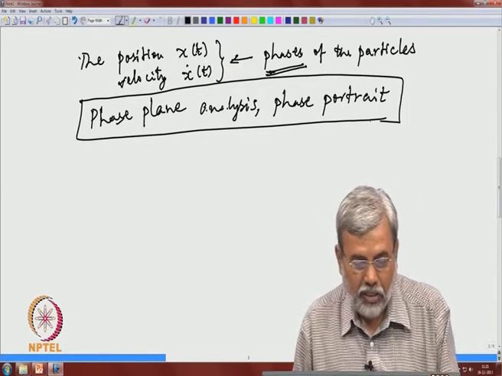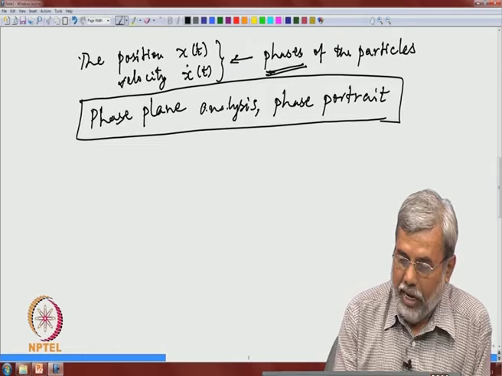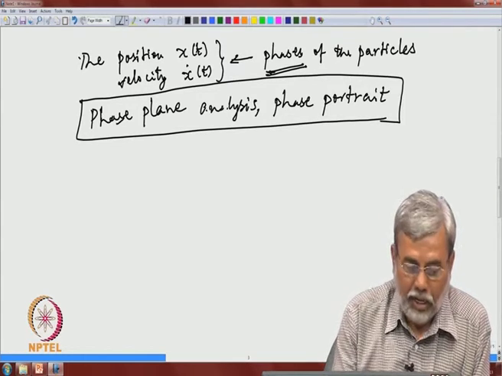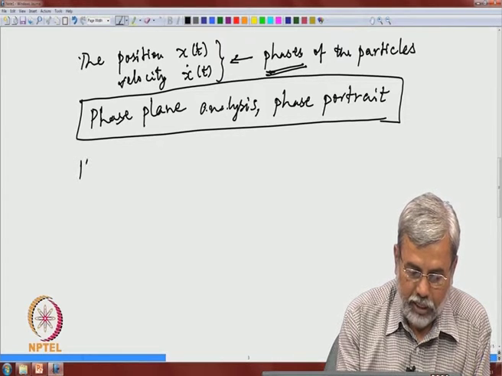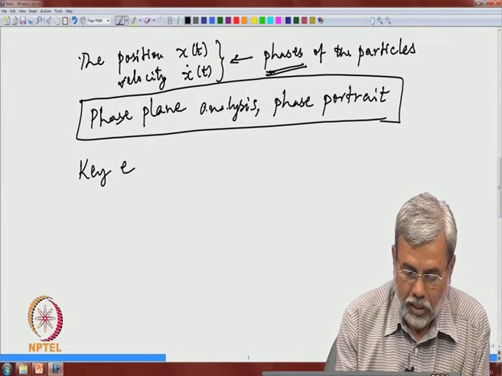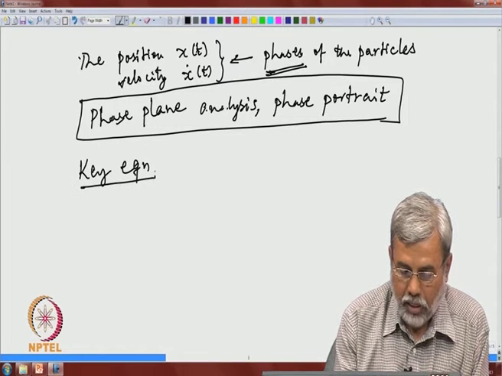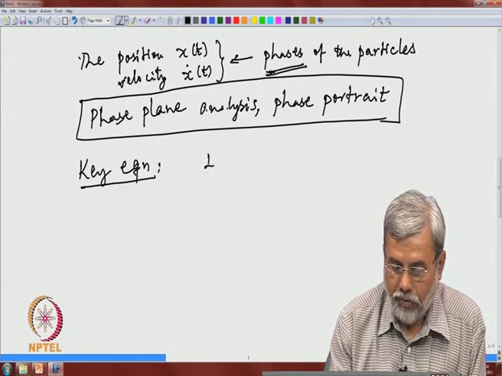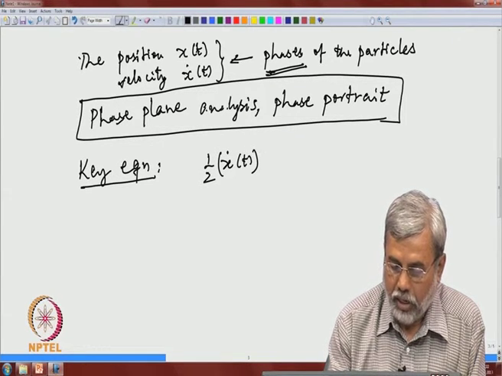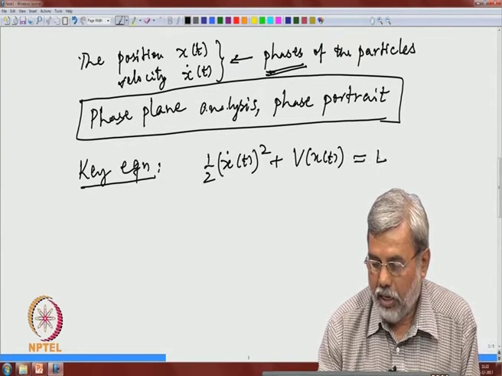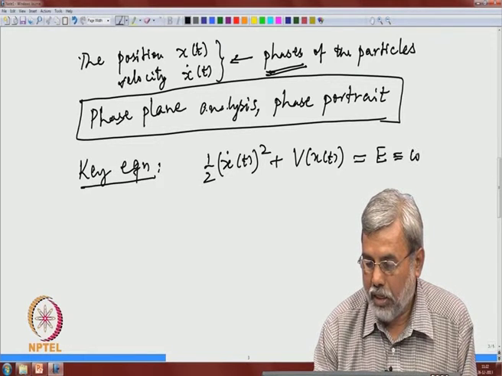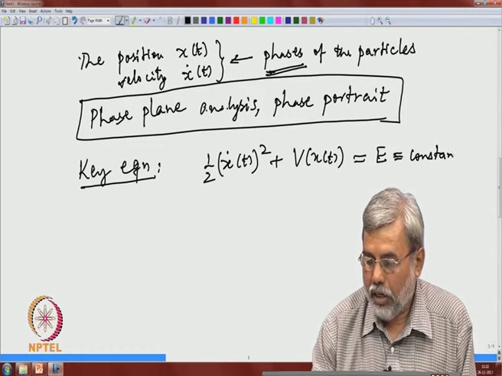and that is what we are going to do for some simple examples. Again, the key equation is the following: half x dot(t) square plus V(x(t)) is equal to E, and remember, this is a constant.